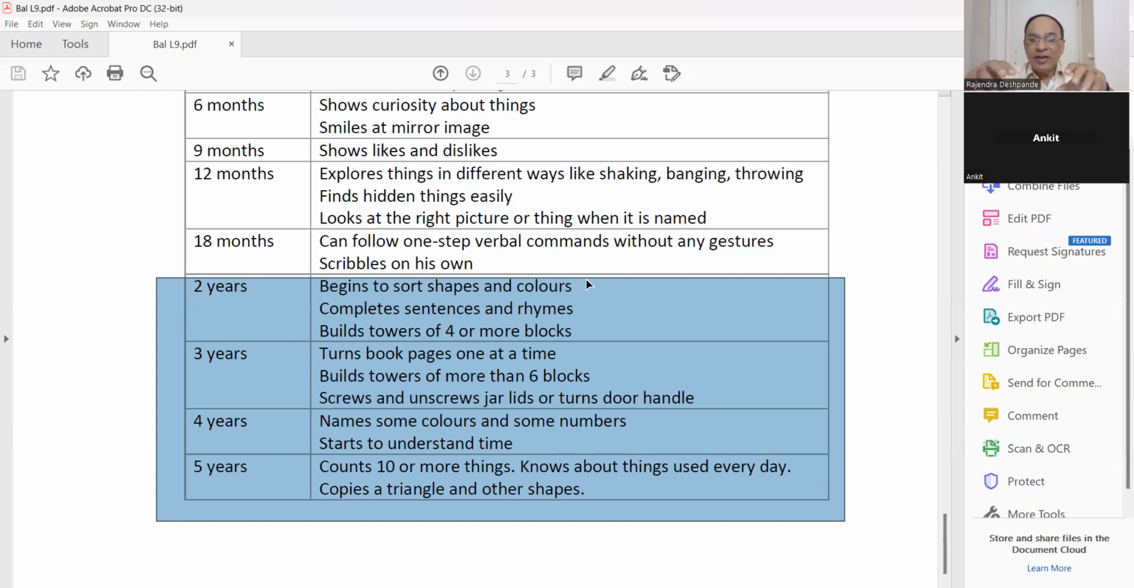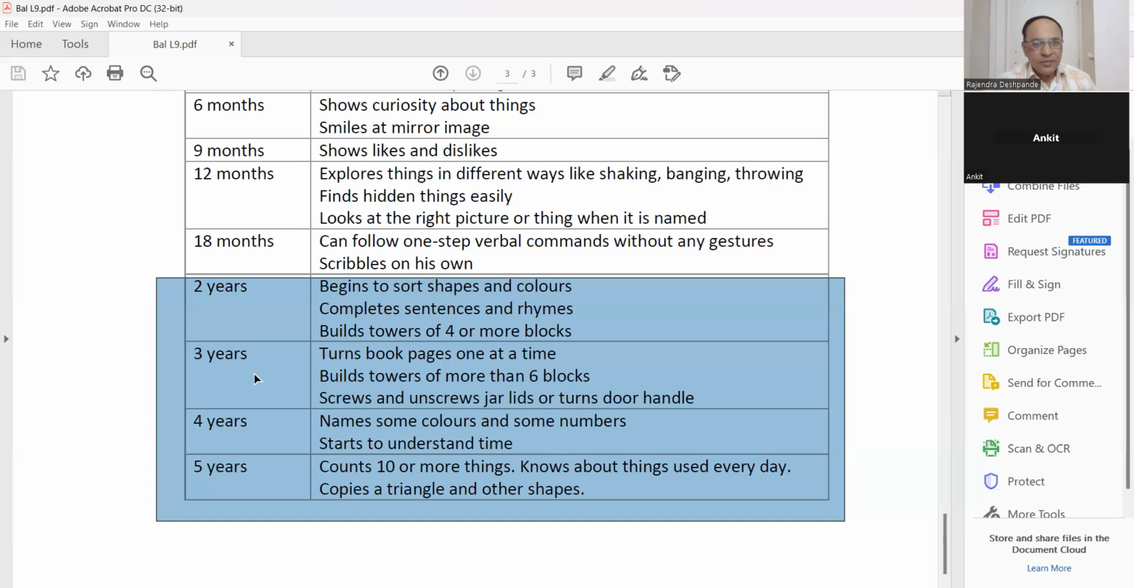For example, you say, "Take red color, give me three red things." He will immediately pick out only the red color objects from the different colors and give them to you. That is called sorting according to shape and color. Then complete sentences and rhymes. He builds towers of 4 or more blocks. You know that, one after another, he is able to build block towers. I am talking about games.